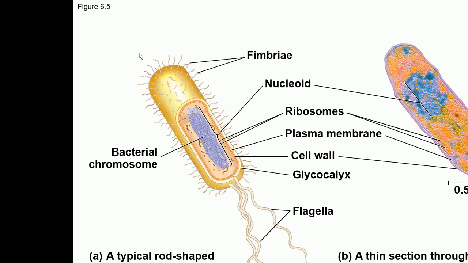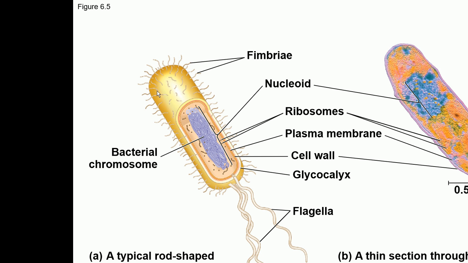Here is an example of a bacterial cell. This is an electron micrograph of a bacterial cell, a picture taken by the electron microscope. Most bacterial cells have a cell wall. There are only a few exceptions; mycoplasmas are the ones which don't have a cell wall. Then they have a plasma membrane, and inside you can see all the cytoplasm. This is the genetic material, a bacterial chromosome, and the region where this chromosome is in the cytoplasm is called the nucleoid region.